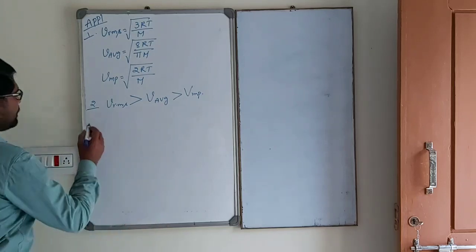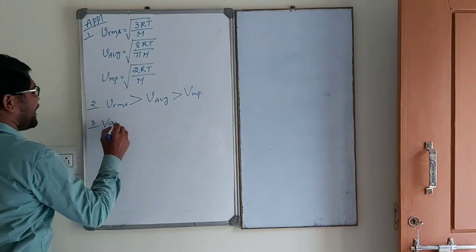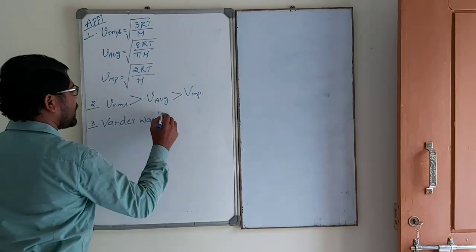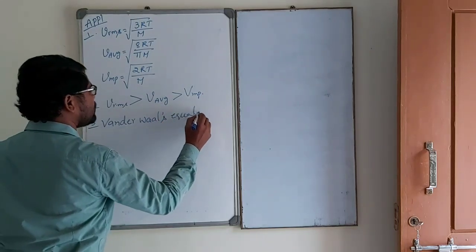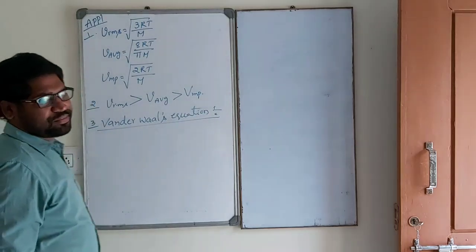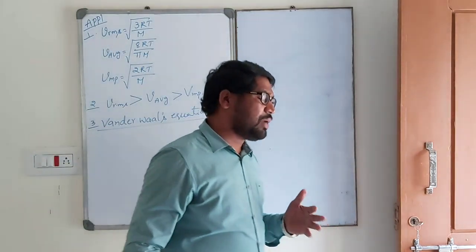Now we go for the Van der Waals equation. Van der Waals equation is nothing but Van der Waals correction. That's the general meaning.